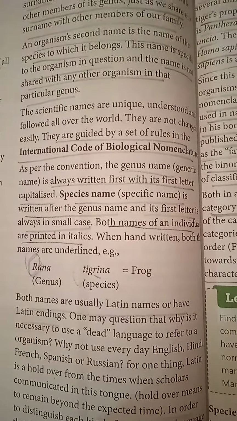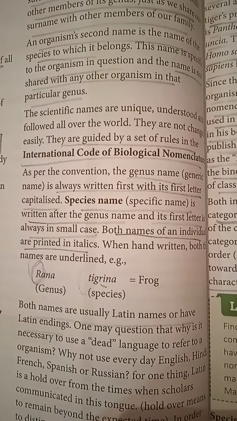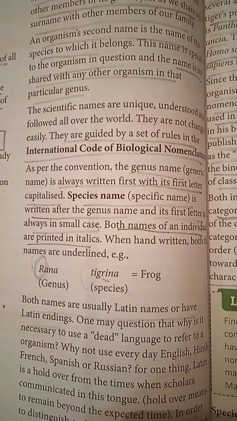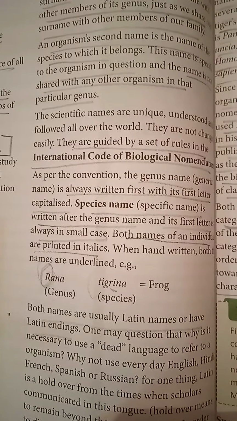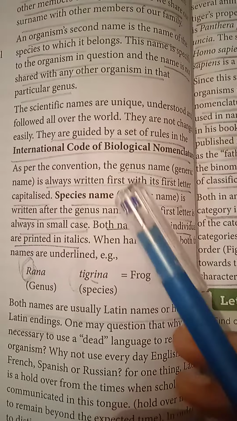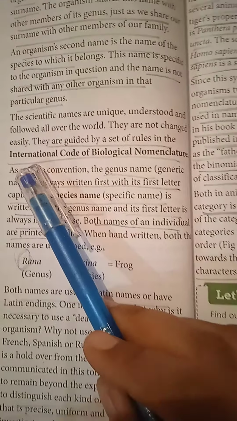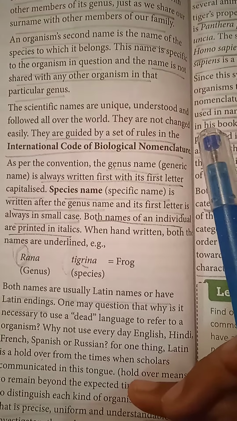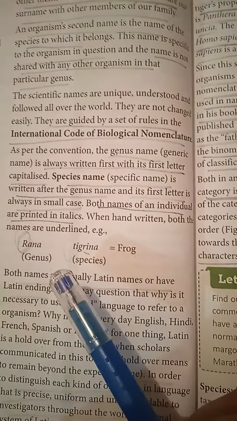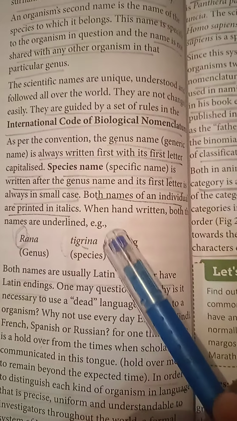Now, for naming, in order to avoid confusion, an organism is given a scientific name. For example, Panthera tigris means tigers. Homo sapiens means human beings. The scientific name is guided by a set of rules, the International Code of Biological Nomenclature, and the name consists of a genus name and a species name.